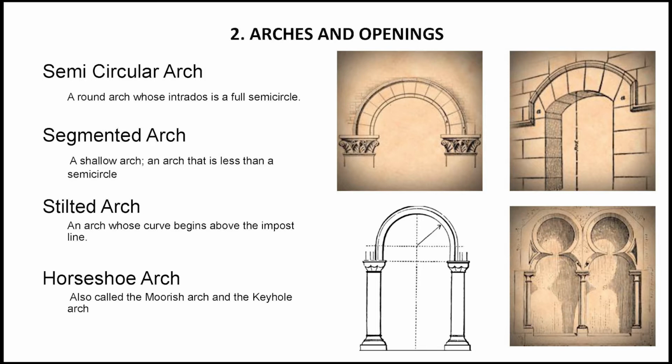Sometimes these horseshoe arches are placed over a segmental arch or semicircular arch so that it gives an impression like a keyhole. That's why sometimes we call it a keyhole arch, and we can see such an example on the extreme right bottom corner of this particular slide.